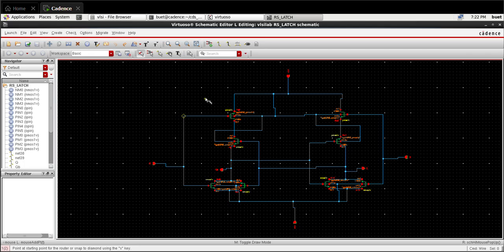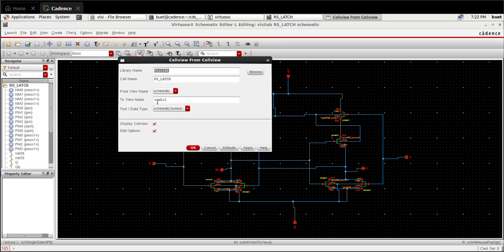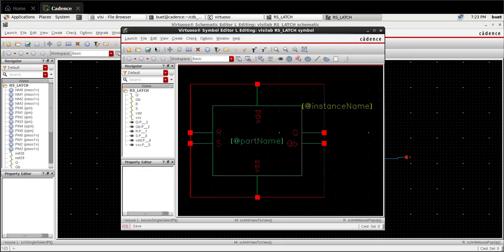After the completion of the connections, just check and save. There are no errors here. So we need to create a symbol for this schematic. Go to create, cell view, and from cell view, press OK. I'm taking the inputs as left pins, top pin as VDD, bottom pin as VSS. Press OK.